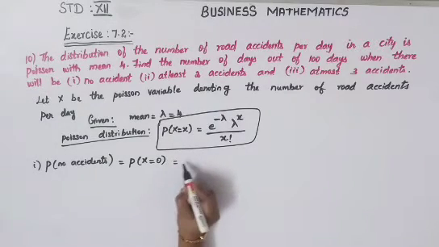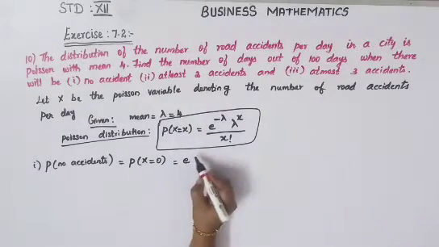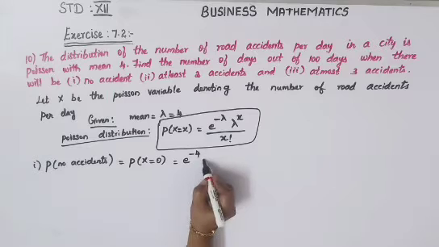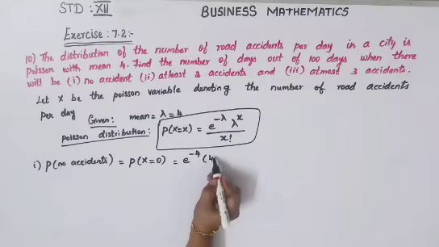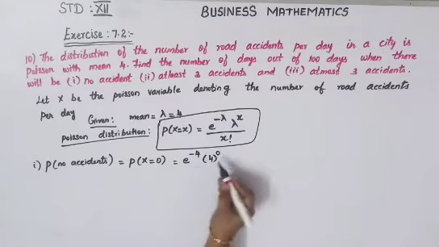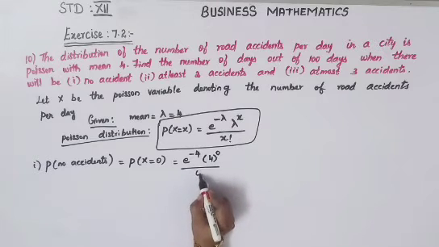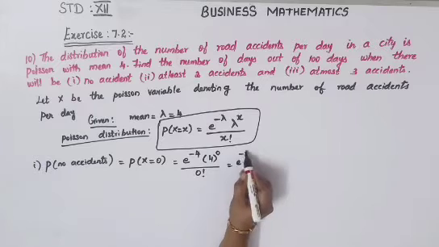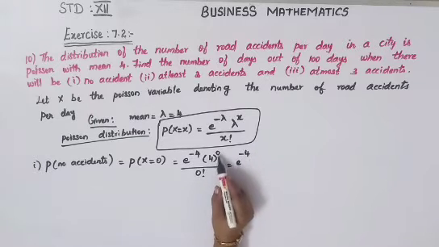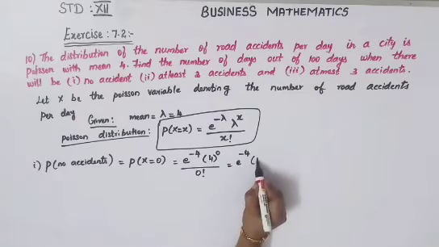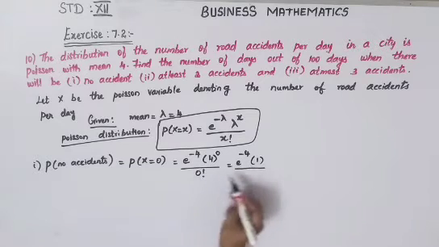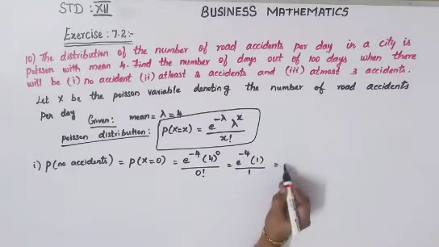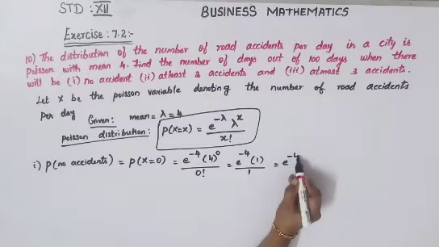So it is e power minus 4 into 4 power 0 divided by 0 factorial. Anything to the power 0 becomes 1, and 0 factorial is 1. So which is equal to e power minus 4.